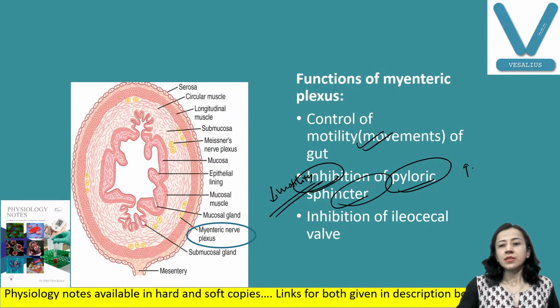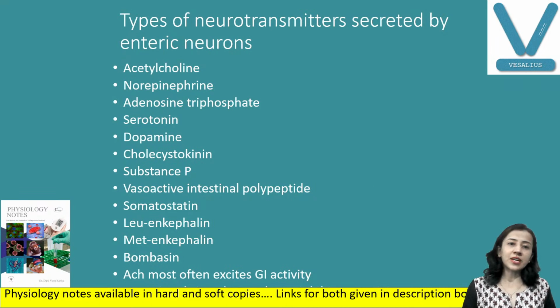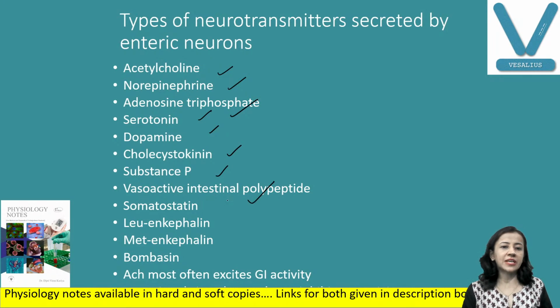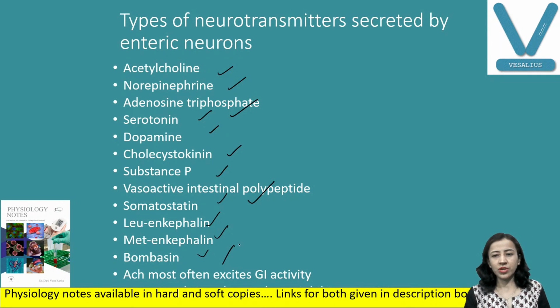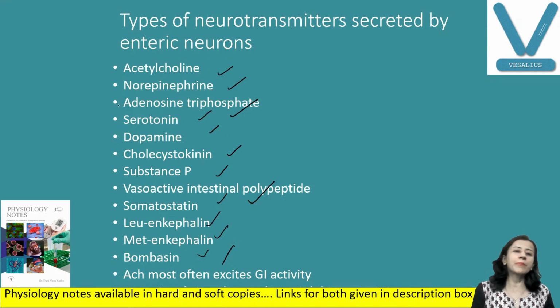Fine. Now, various neurotransmitters are also secreted. You can remember as much as possible: acetylcholine, norepinephrine, adenosine triphosphate, serotonin, dopamine, CCK, substance P, vasoactive intestinal peptide, somatostatin, leu-enkephalin, met-enkephalin, bombesin, and acetylcholine. Norepinephrine also. But the important ones you have to remember are these two.